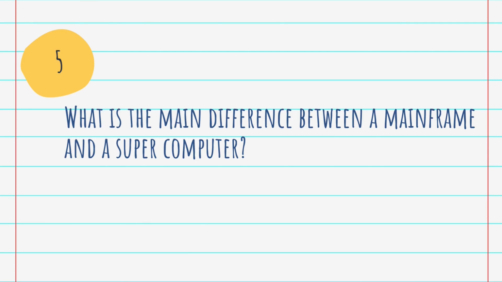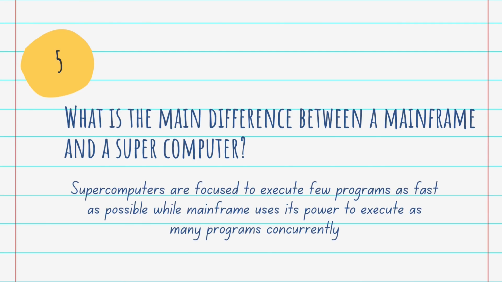Question number 5. What is the main difference between a mainframe and a supercomputer? Supercomputers are focused to execute few programs as fast as possible, while a mainframe uses its power to execute as many programs concurrently. From the previous video of computer fundamentals, we know Seymour Cray invented the supercomputer. For large and complex mathematical computations, we use a supercomputer, whereas mainframe computers are less costly, smaller in size and slower in speed than the supercomputer. Mainframe computers are used as storage for large databases and serve a maximum number of users simultaneously.